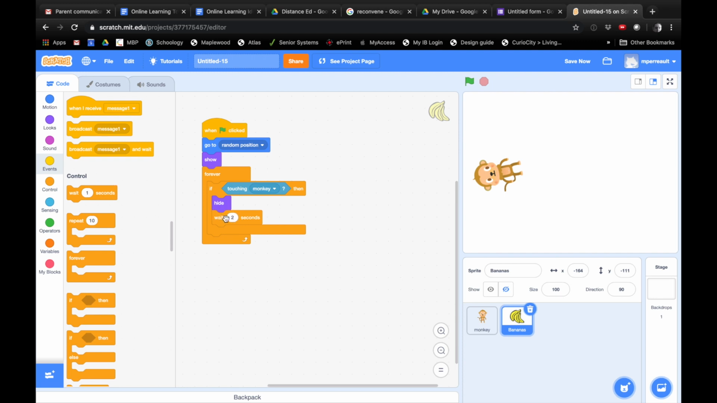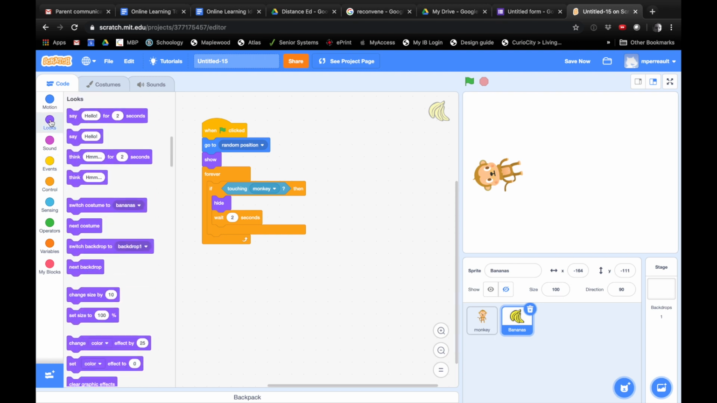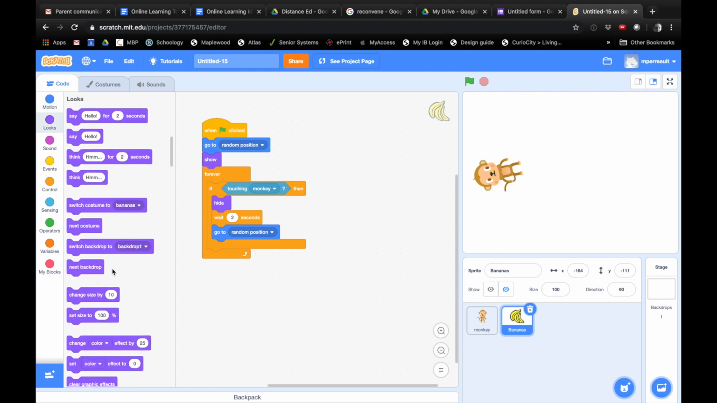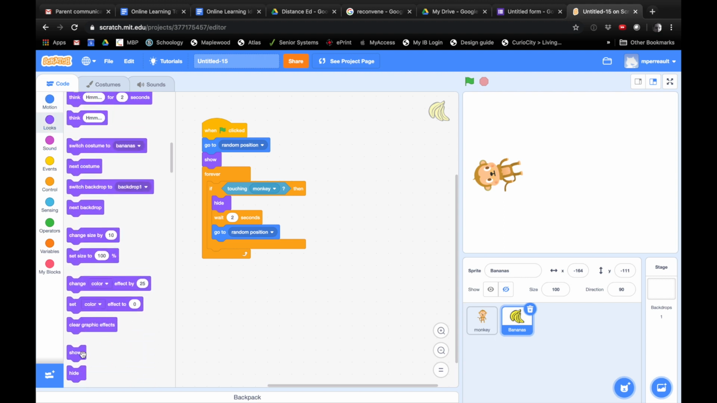So we want it to wait 2 seconds. Then we want it to reappear. Do we want it to reappear in the same place? No. No. So let's go back under motion and say go to a random position. Okay. So how do we get it to show back up, Quinn? Yeah, I already did the next thing. Which one? We want it to show back up, right? So show. Yeah. There's the one, show.